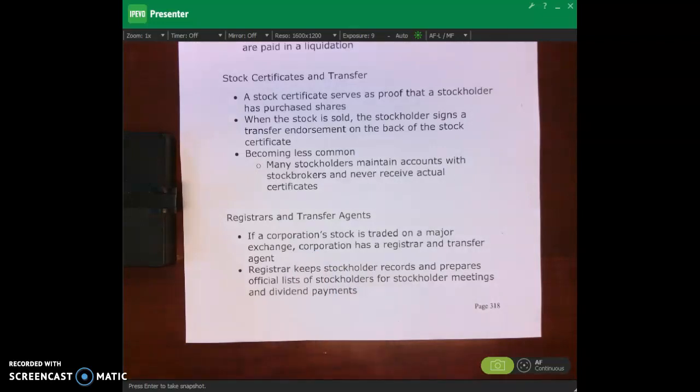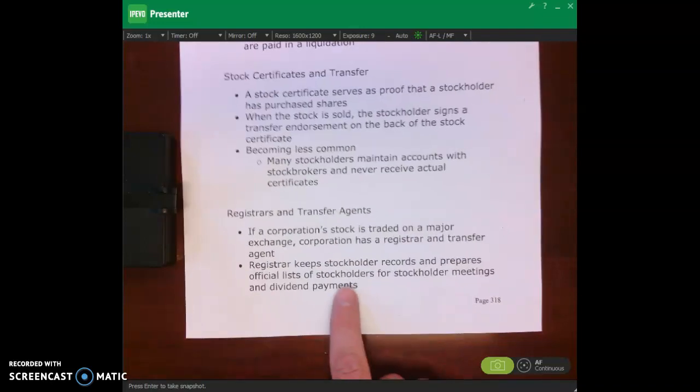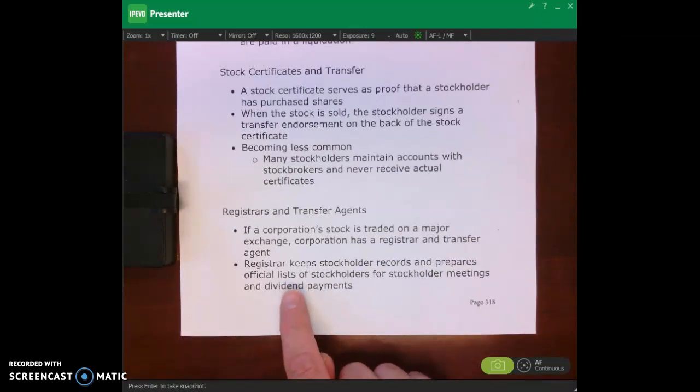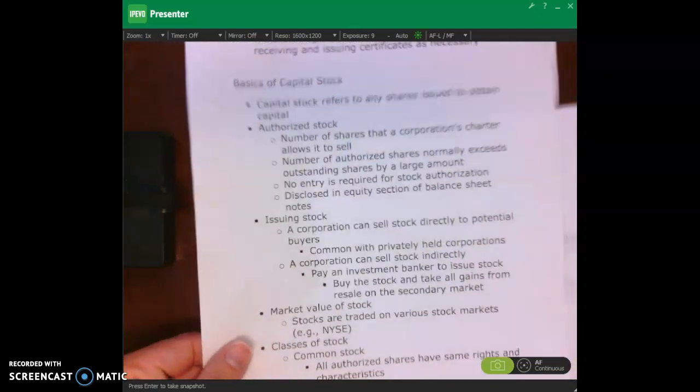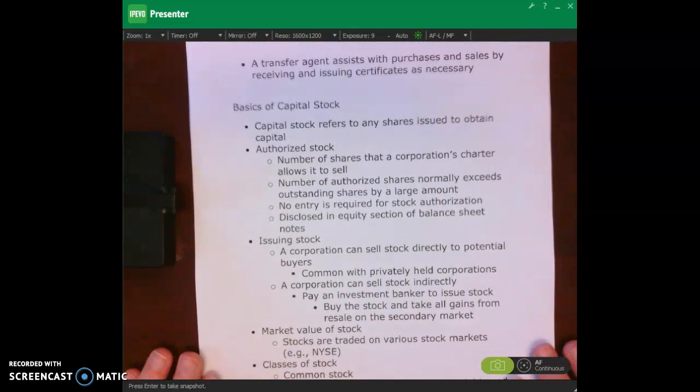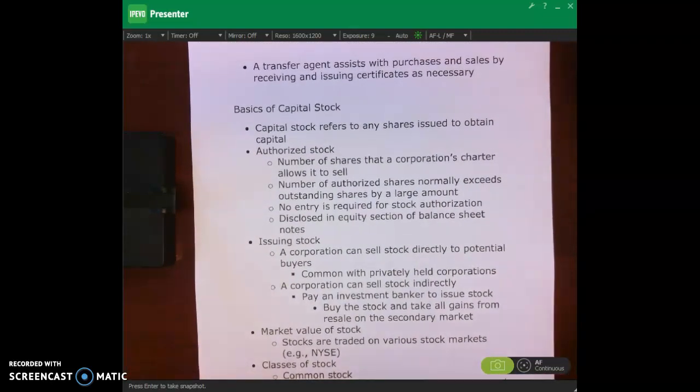And so they say, this is not part of our core activities. Let's outsource finding all of our stockholders, managing those lists of stockholders, and finding everybody we have to send dividend payments to. Let's outsource that to another company. And that's what they've done. They say, we don't want to deal with that because that's not our core business. So they outsource that to a registrar and to a transfer agent. The transfer agent can assist with purchases and sales by receiving and issuing stock certificates as necessary.